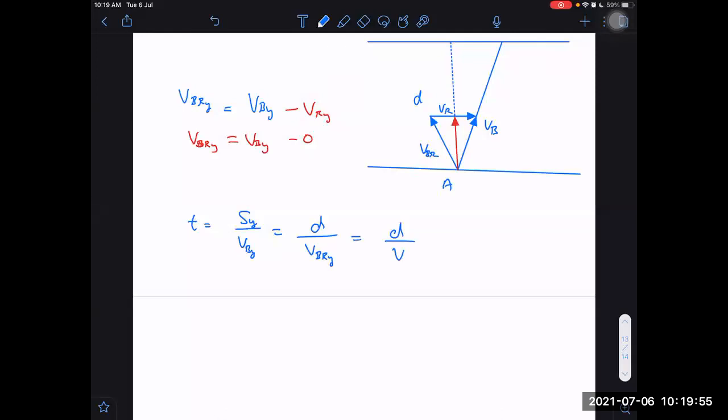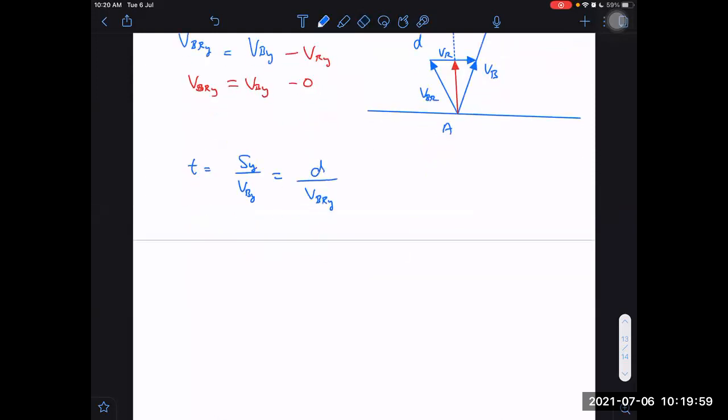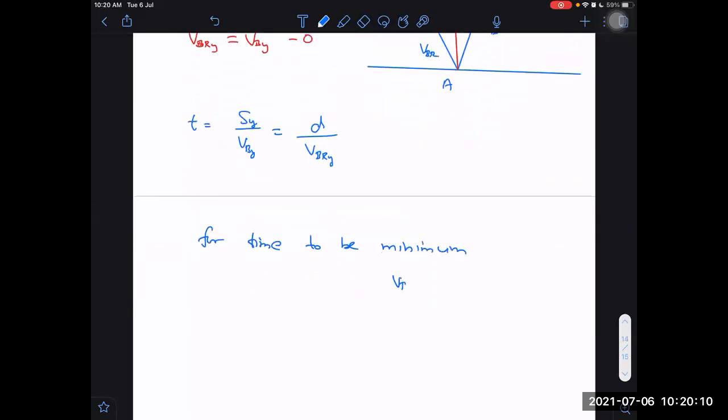No, sorry, I want minimum time. For time to be minimum, VBR along Y should be maximum.